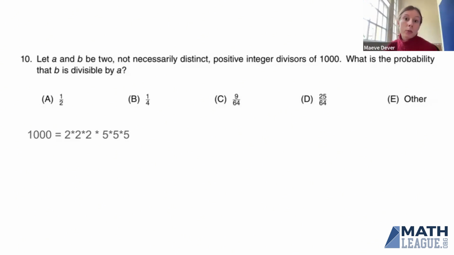This is a sprint round. You've got to go fast. We don't have that long. So let's be smart about it instead. We want to know the probability that B is divisible by A. So what do we need for B to be divisible by A? We need the 2's in B to be divisible by the 2's in A, and the 5's in B to be divisible by the 5's in A. That means A has to have fewer 2's than B, and A has to have fewer 5's than B.